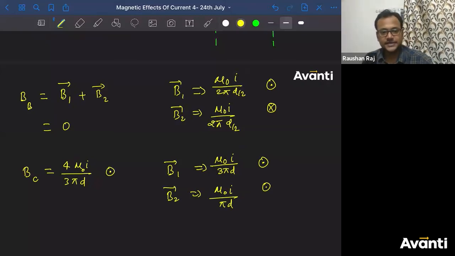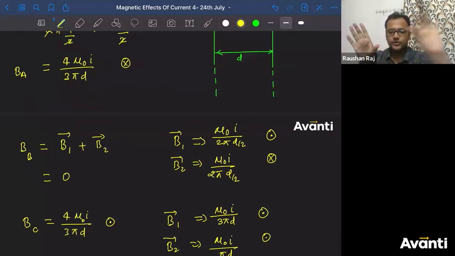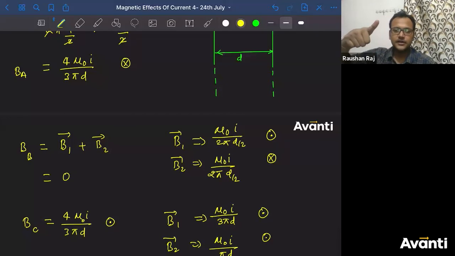Guys, please click yes if you have understood this, and I think all of you must have understood this now. Now I think direction must be clear to all of you. Whatever the method that suits you, you can use that. Either you can use this thumb towards the current and then curl it, or direct your fingers along the current carrying element so that the palm should be facing towards R. Then thumb will give you the direction of current. Do it like this, you'll get the answer.